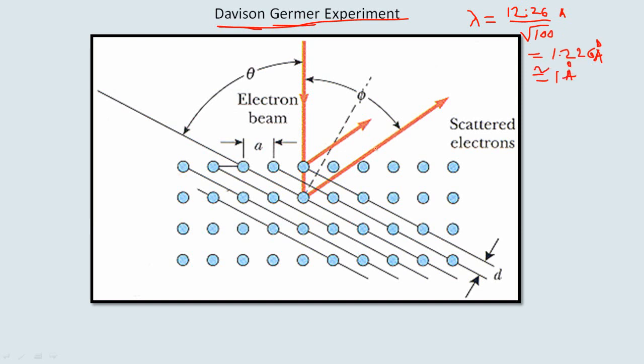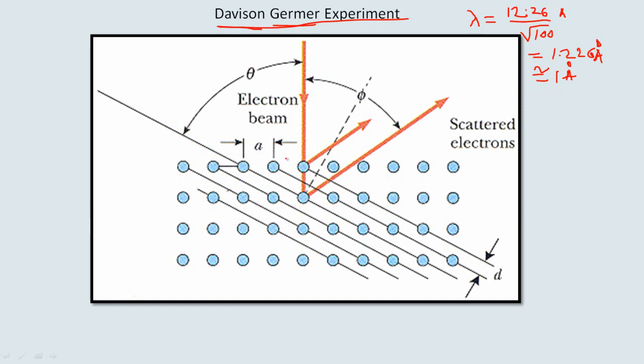Now, since X-rays can be diffracted through a single crystal of nickel, Davisson and Germer proposed that we can use the single crystal of nickel in order to diffract the matter waves associated with the electron.